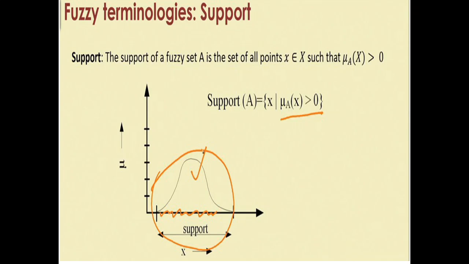So there are some other terms which we have to consider before going ahead. One term is the support. So what is the support? The support of a fuzzy set A is the set of all points x belonging to X such that the membership degree of x is greater than 0. So that is the support. It means the elements which have a membership degree greater than 0 form the support of that fuzzy set.